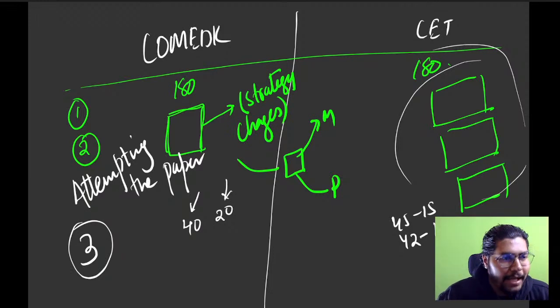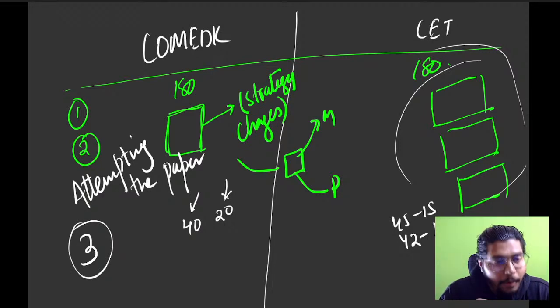Now, in COMEDK maths, physics and chemistry, a slight difference is there. I'll be sharing with you all one analysis paper where per chapter how many questions are coming. Okay, we'll talk about that.